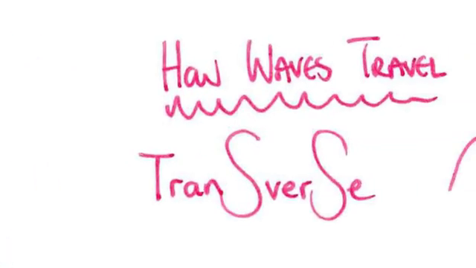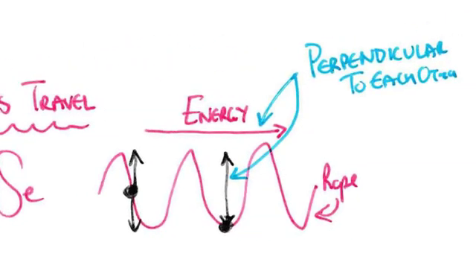You need to know that waves can travel in two ways. The first way is transverse. I've deliberately made the S's really, really big to make you remember that transverse is the S-shaped wave. And if you notice at the top there, I'm showing the energy is going from left to right. So there's an arrow there showing the direction in which the energy is going.